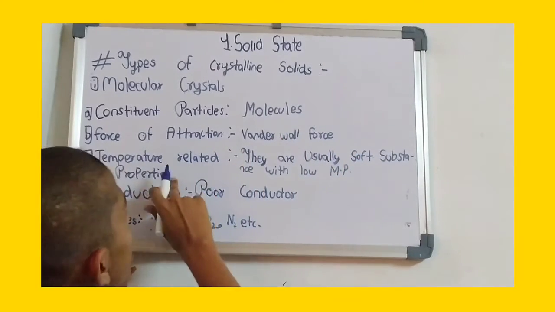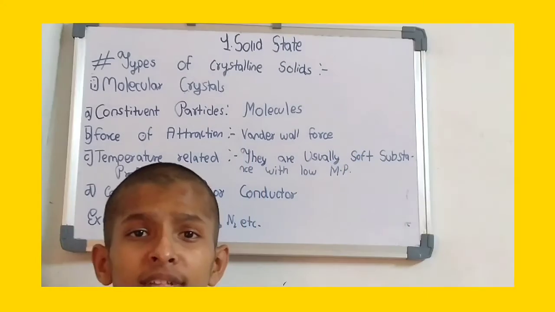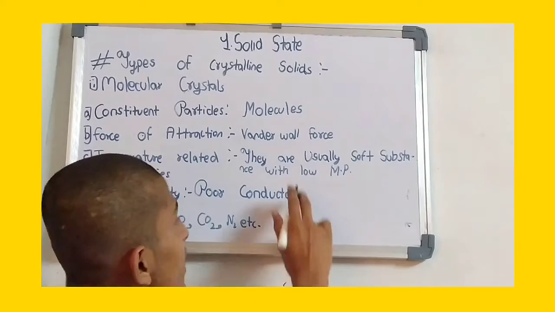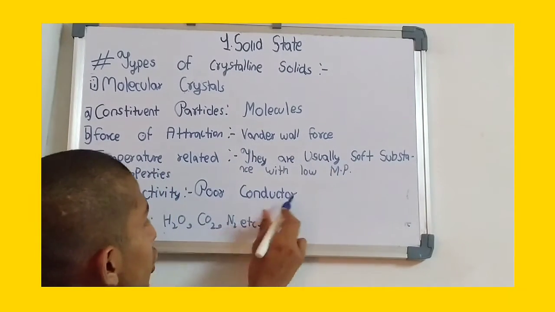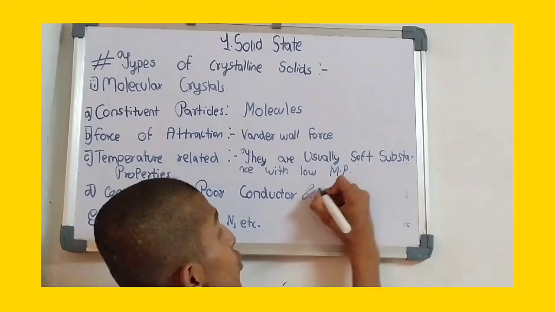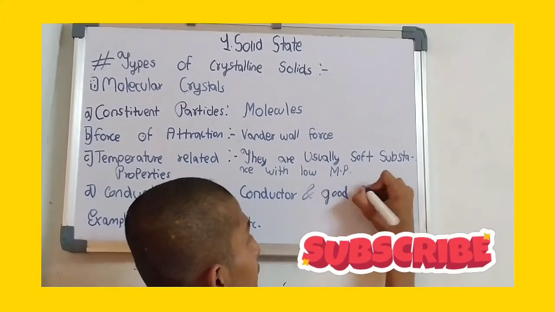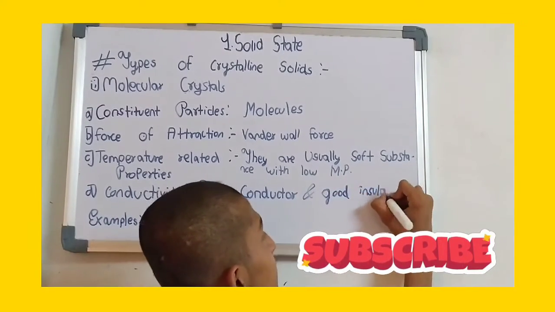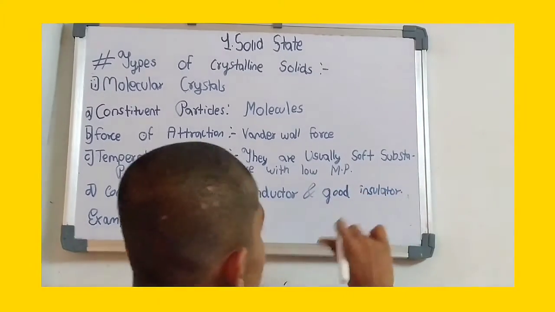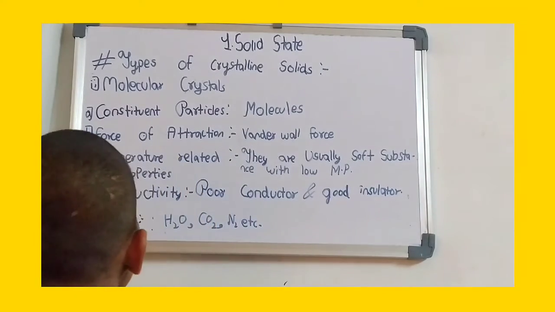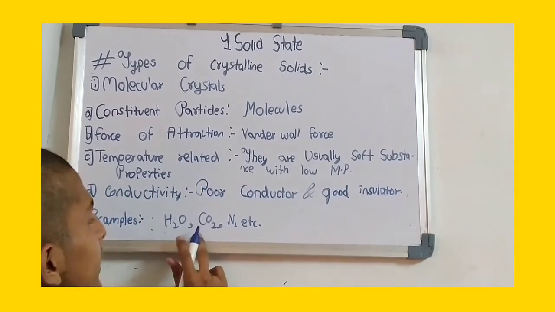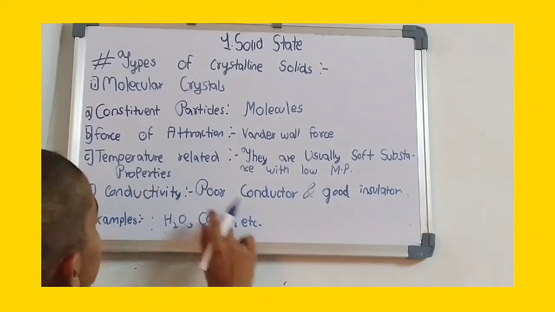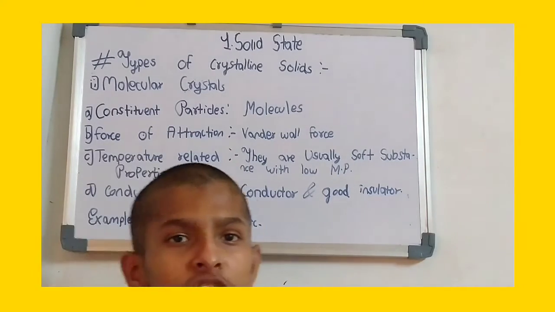In the temperature related properties, they are usually soft substances, therefore they have a low melting point. They are poor conductors of electricity, and they are good insulators. Insulator means it does not allow electricity to flow. In examples we can see ice, that is water at the solid state, carbon dioxide, N2, and these are the examples of the molecular solids.